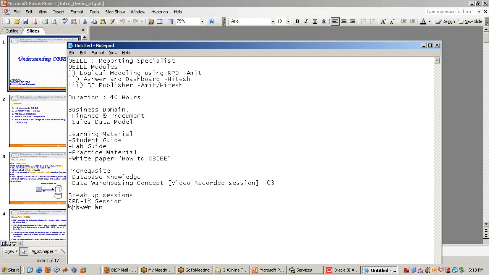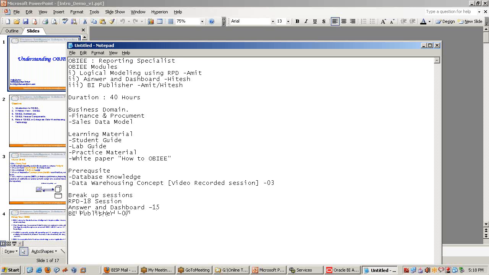Answers and dashboards require relatively less intelligence, and you need to have an artistic mind to understand how the information should be presented. If you present information in an elegant way, even if your information is not correct, the business aspects... So we'll talk about this in 15 sessions, and the remaining sessions would be for BI Publisher, which would have 7 sessions.